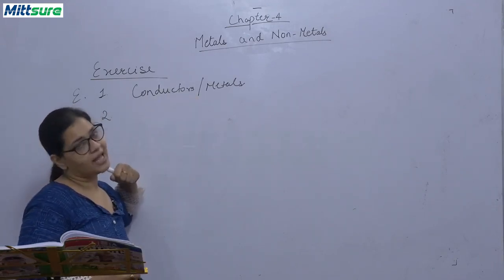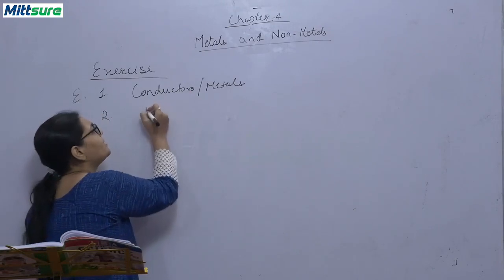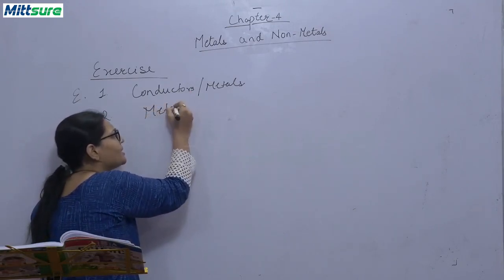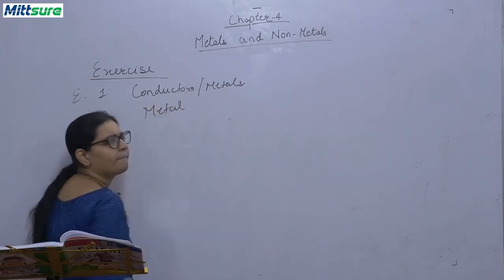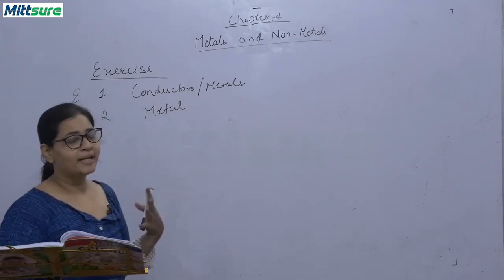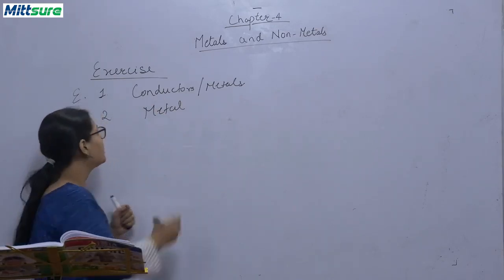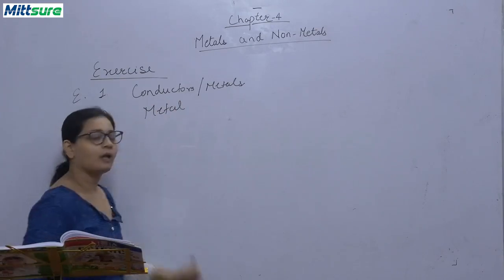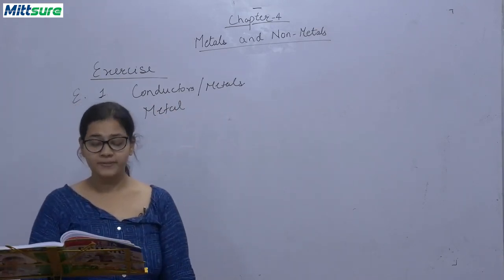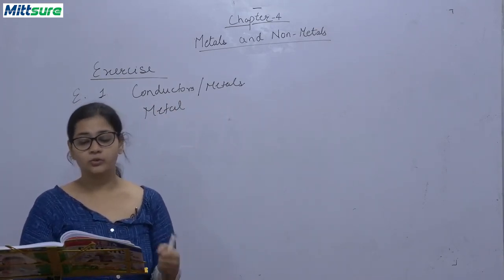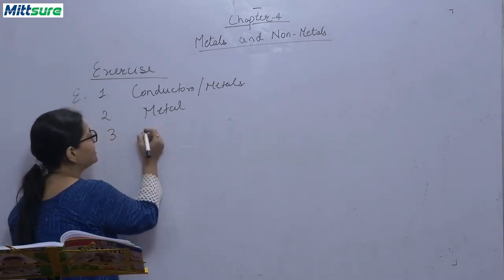Next, a substance that makes metallic sounds. Metal. Metal makes sonorous sound or metallic sound. Okay, third question. Property of a substance which can be drawn into a wire. This is called ductility.